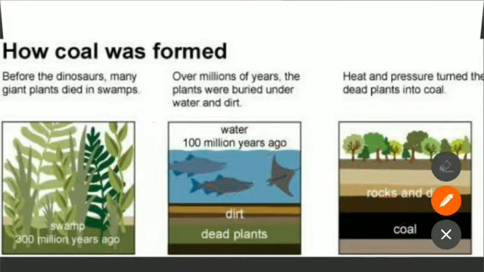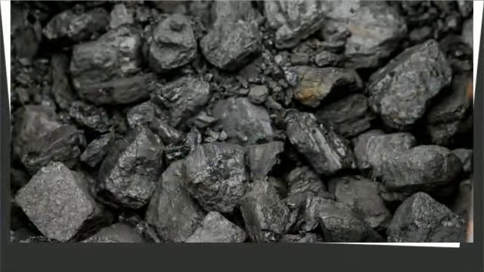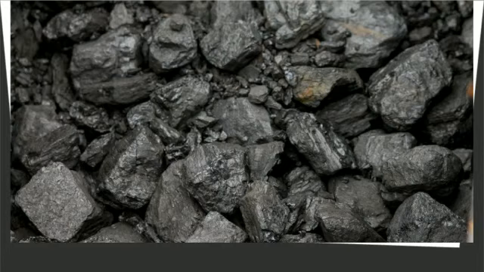That means if we want coal or these kinds of substances, we have to wait for millions of years. They decomposed due to pressure and heat, leaving behind the element carbon. Coal is nothing but carbon. This is how coal was formed.